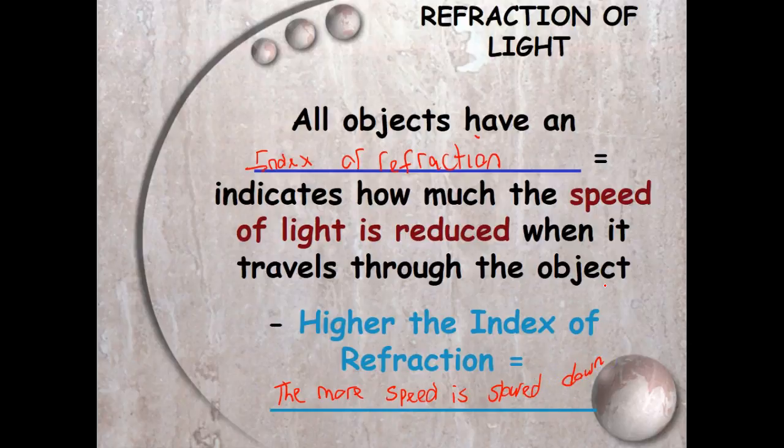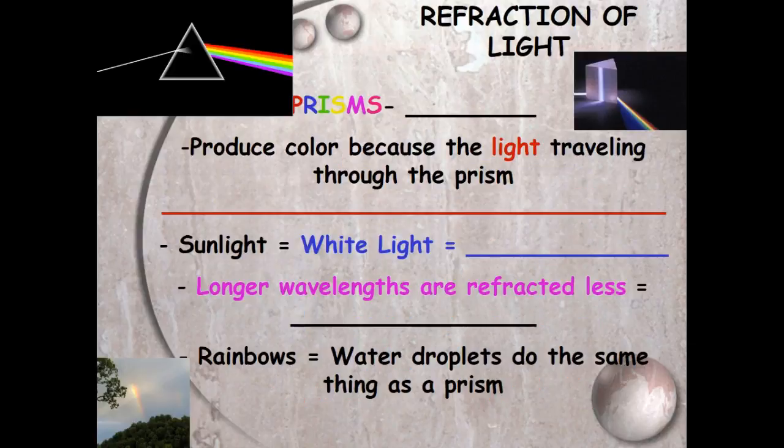If you slow down the speed of the light enough, you can actually start bending the light, okay? And we call that a prism. It produces color because the light traveling through the prism bends based on the wavelength of light.